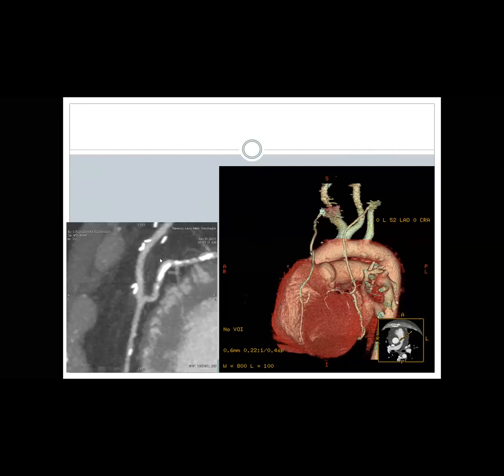And what about the one on your left hand? This is LIMA, I think. It is a graft. Because of the limited slice, I cannot tell, but it is a graft. I don't see the proximal end. Usually in imaging, describe what you are seeing.